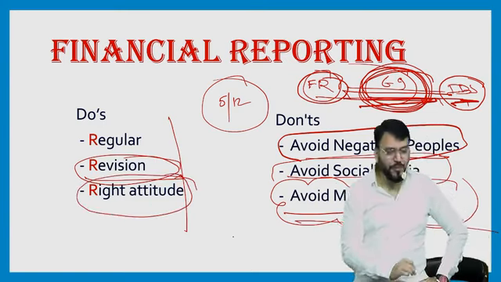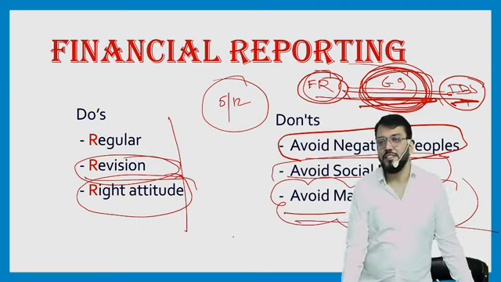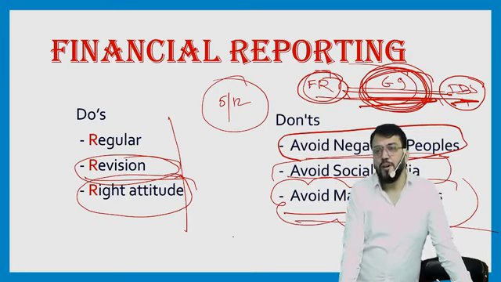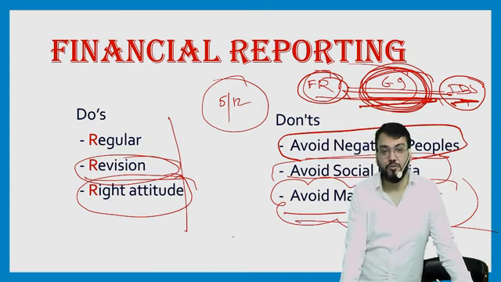Then coming to the last point, which I always say every CA student must have: the right attitude. Right attitude means you need to be open to every question. When I say open to every question, I mean whatever question I am asking in the class, whether you are listening to my face-to-face classes, recorded classes or live online classes, you should respond.